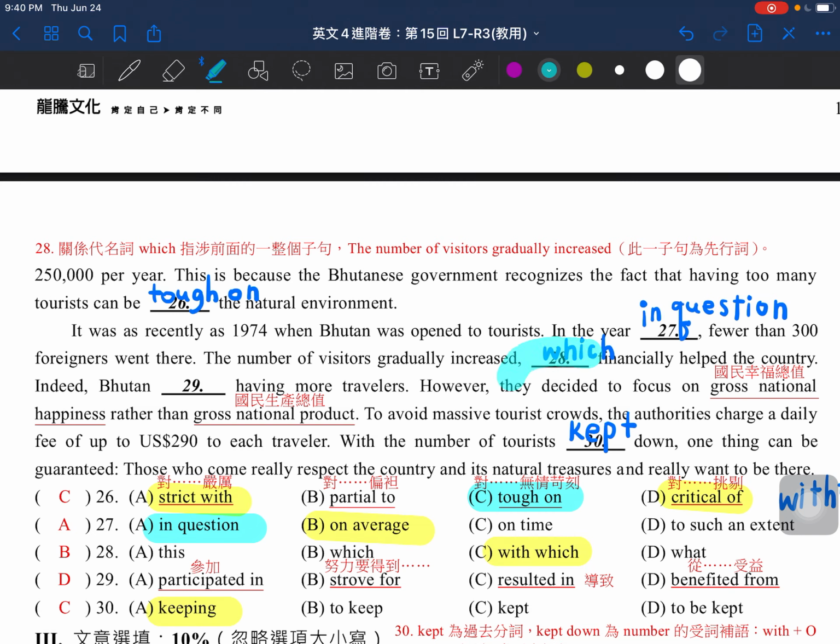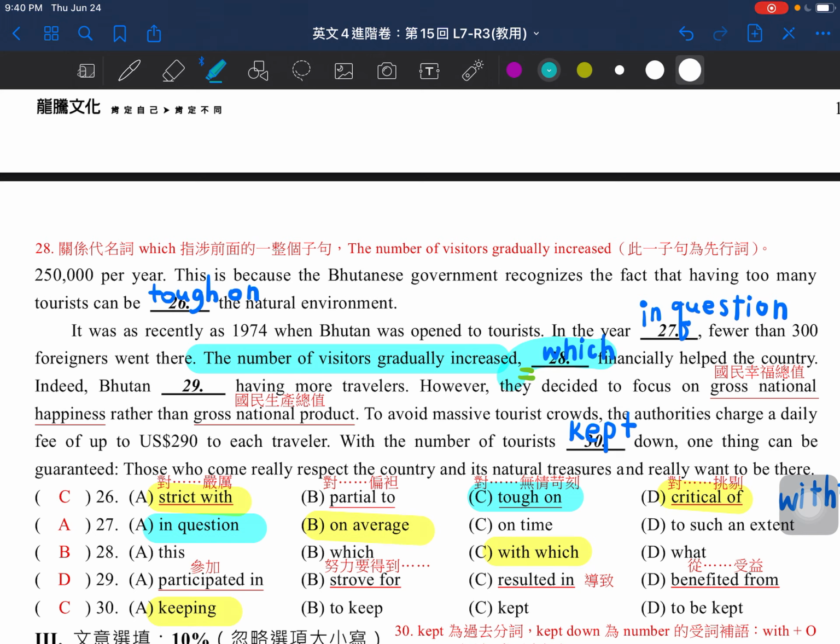Okay, probably I had to make this one together, which. All right, with the mark here. So if you see the mark here, which means equal, right? If you still remember this one. Okay, equal. So which financially help the country. So in other words, the number of tourists gradually increase. So overall, this fact financially help the country.